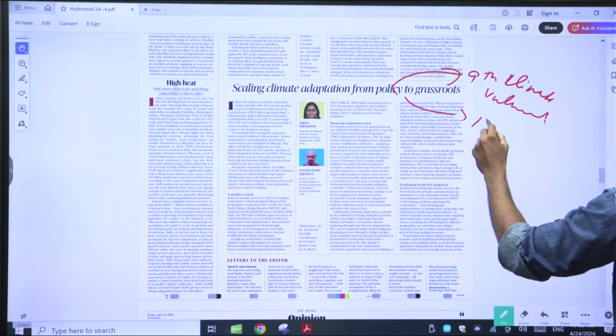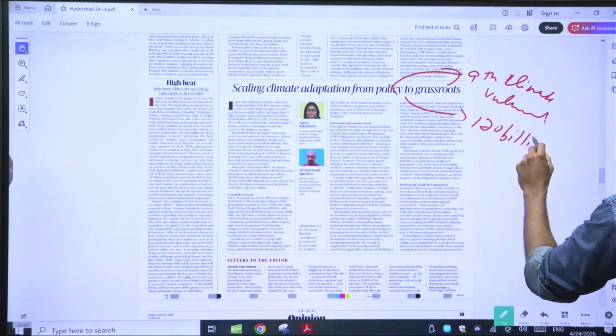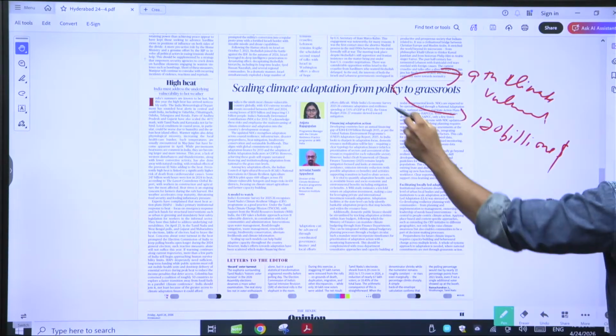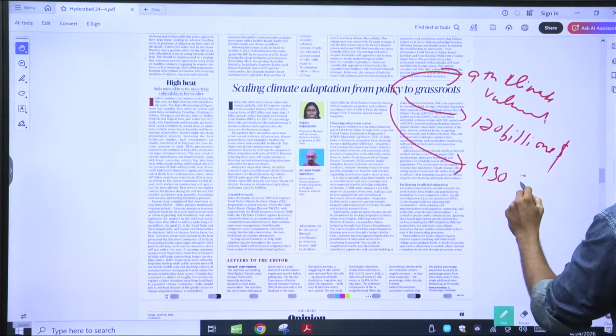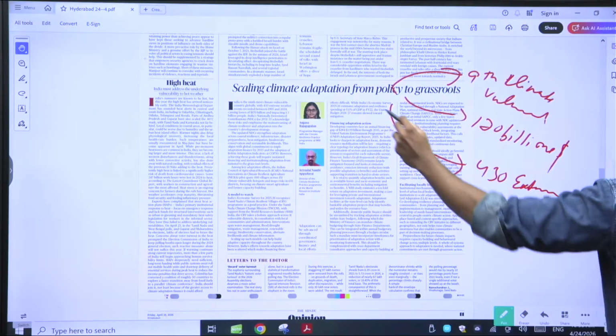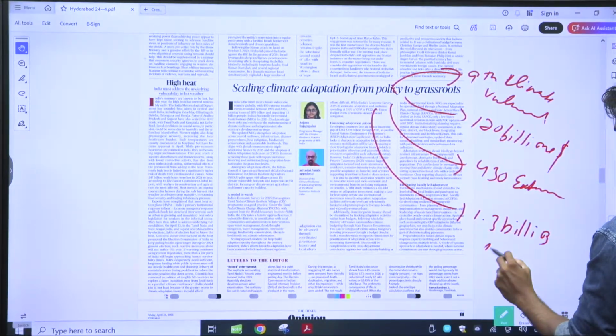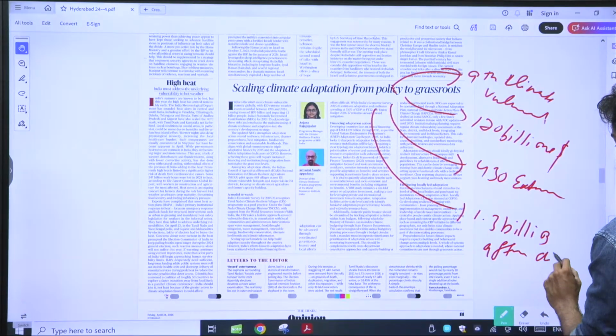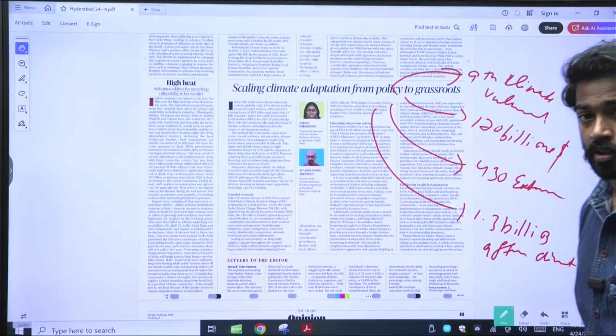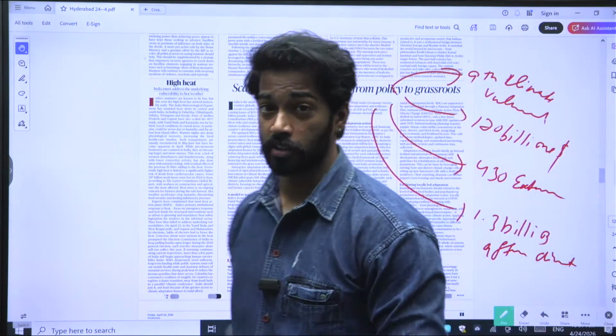India has lost around $170 billion through climate losses, and nearly 430 extreme events have taken place in India, and nearly 1.3 billion people are affected by climate change. Right? 1.3 billion are affected, and nearly 430 extreme events have happened.